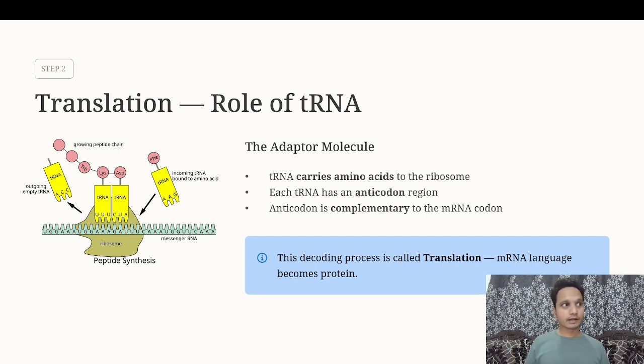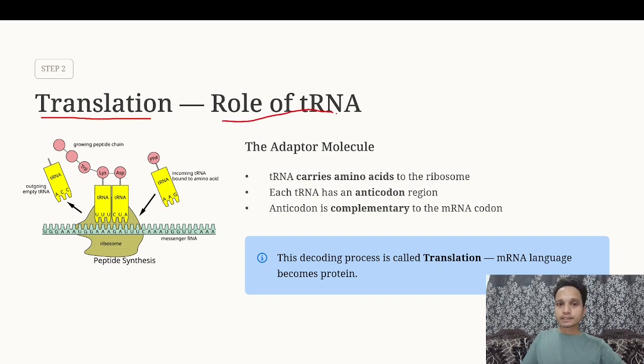We started everything to produce a protein, and now we are producing the protein. That's why we call it direct translation and not transcription, because we are not transcribing information anymore. We are directly producing a protein from the information we received from the DNA. So the second step of protein synthesis is translation.